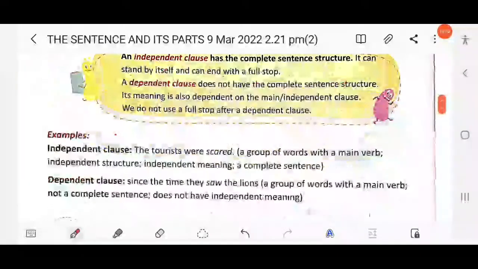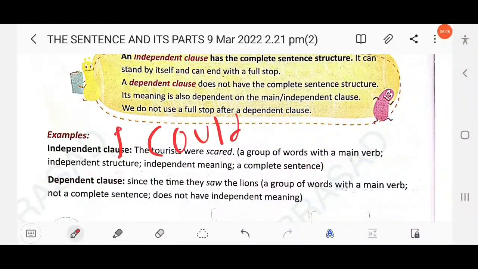Suppose we take an example here. I could not attend the class because I was ill. Here, because I was ill is a subordinate clause, a dependent clause. Why could you not attend the class? Because I was ill. So I could not attend the class is the independent clause, main clause or principal clause, and because I was ill is the subordinate or dependent clause, because it depends upon the main clause. Clear?